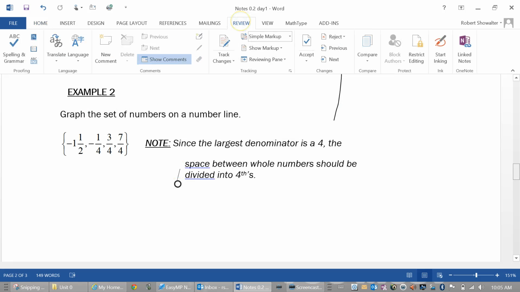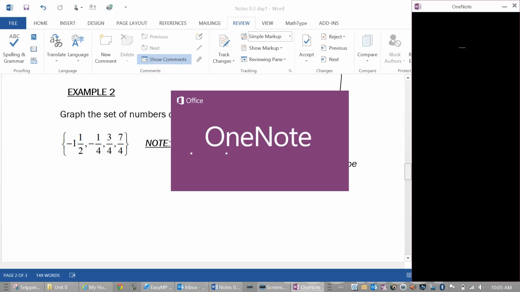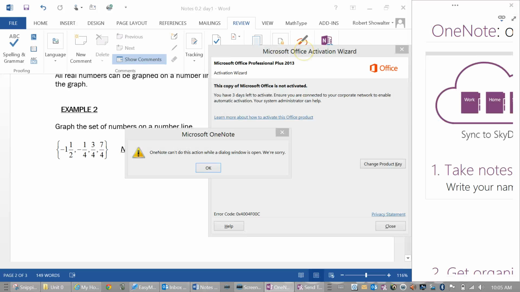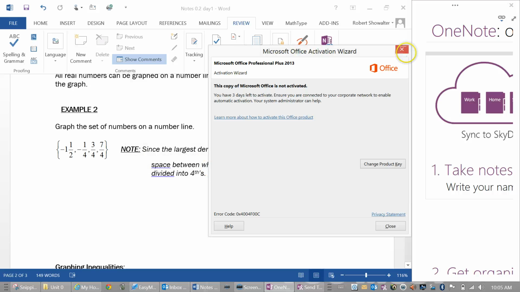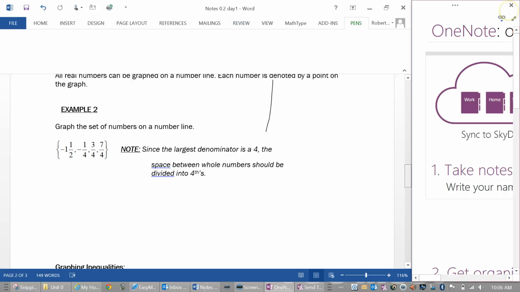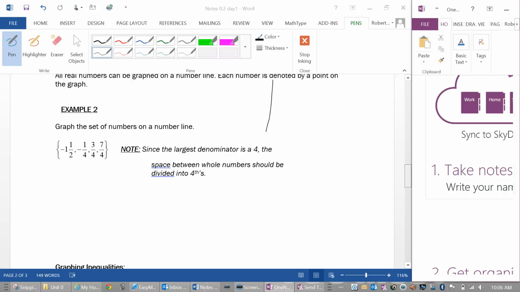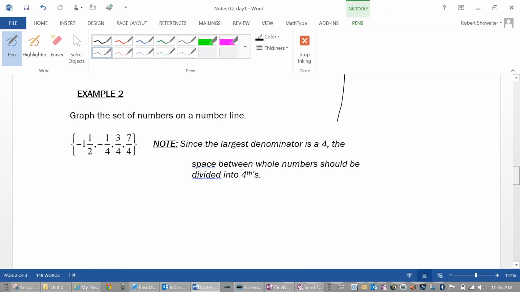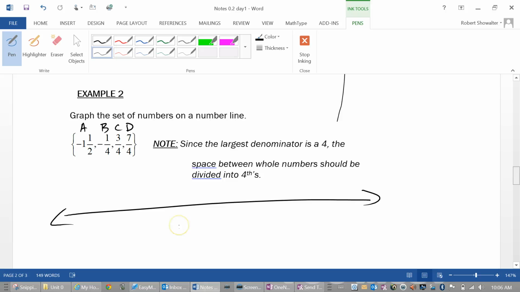I like to rewrite them. Oh, I pressed the wrong button, surprise. I like to rewrite them using just, name the numbers with A, B, C, D so that I can find a good spot for them easier. Okay, so I'm going to name this one A, this one B, this one C, this one D. We're going to fit it on the number line.